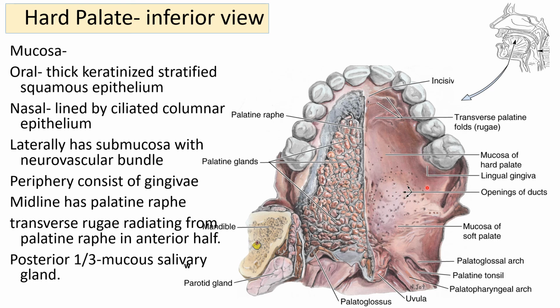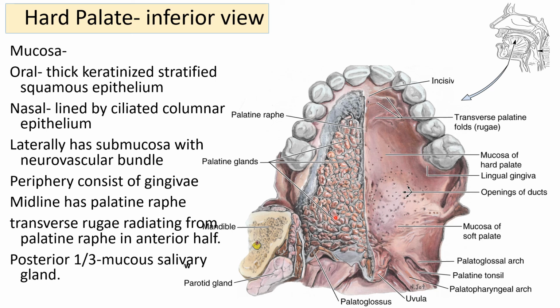Okay, so hard palate would be up to here. So there is a covering of the mucous membrane. There is a midline raphe. The raised mucosal margin in the midline is called the palatine raphe. And from the anterior aspect of the hard palate, there are transverse mucosal folds running on each side. They are called the rugae or the transverse palatine folds. Can you see? These are the transverse palatine folds.